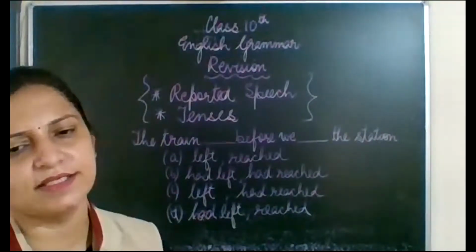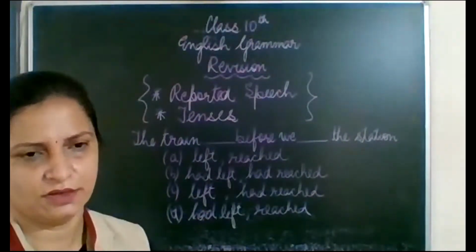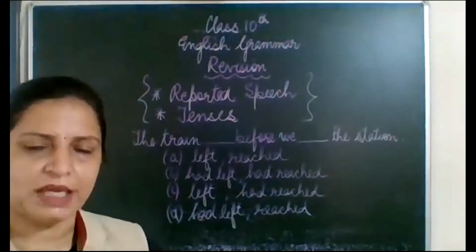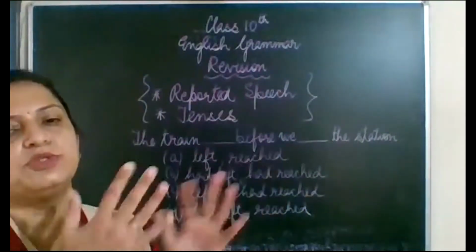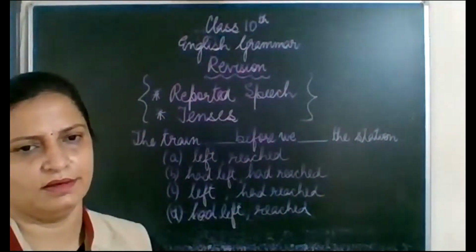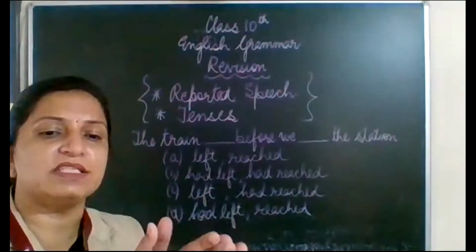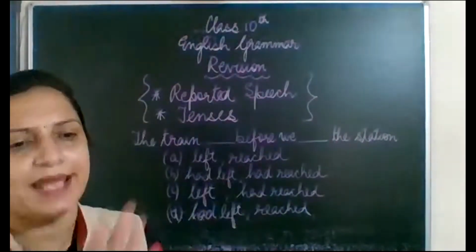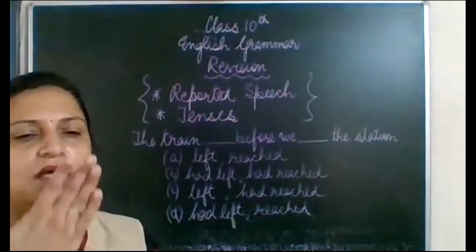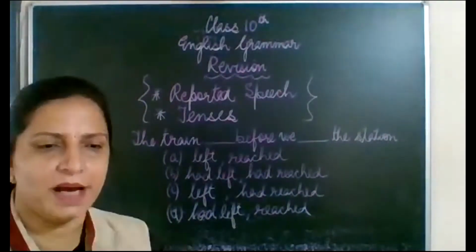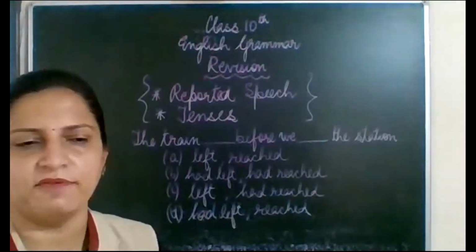And for the second action, it's simple past. Because आपके पहुंचने से पहले ट्रेन जा चुकी थी. So the action which took place prior to the next action would have past perfect, and the second one would have simple past.